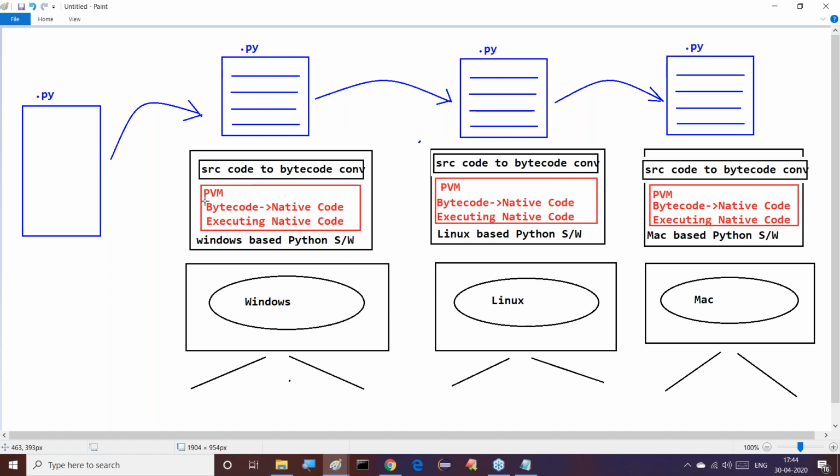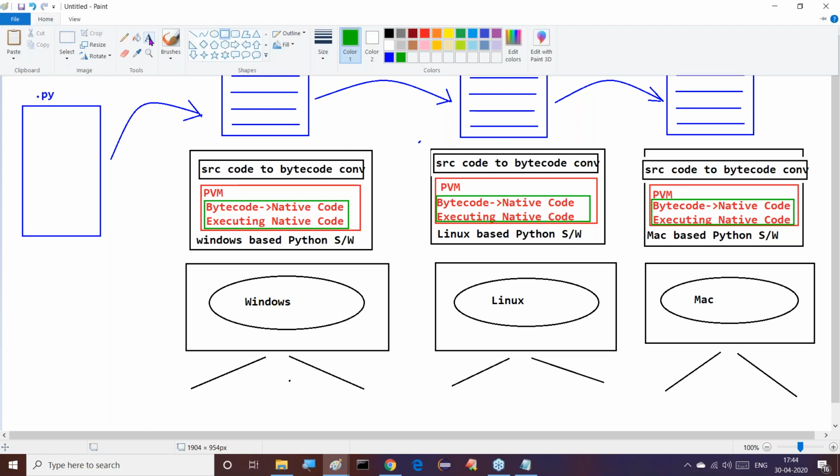We will take the responsibility of converting bytecode to native code and executing that native code. Of course, PVM is responsible for it, but my question is, inside the PVM, who is responsible for translating bytecode to native code and executing that native code? Now I'm giving the answer for this question.